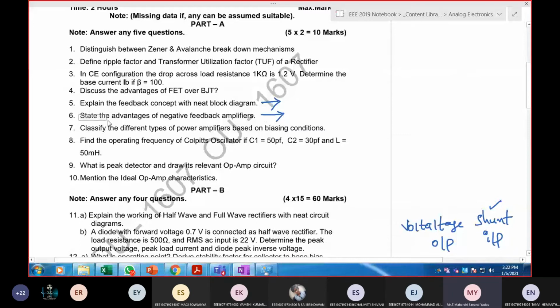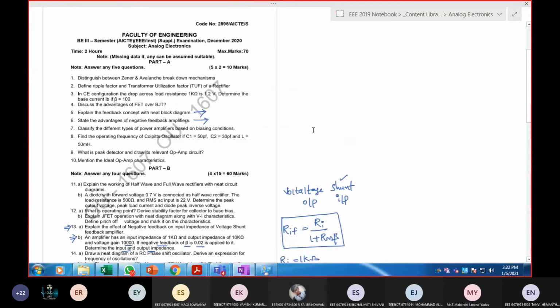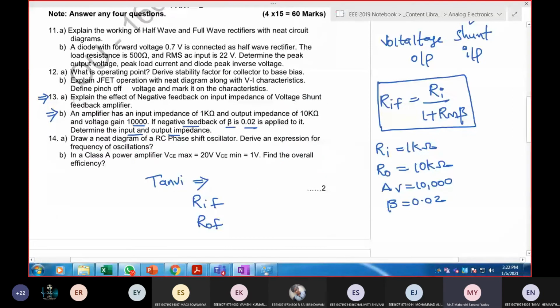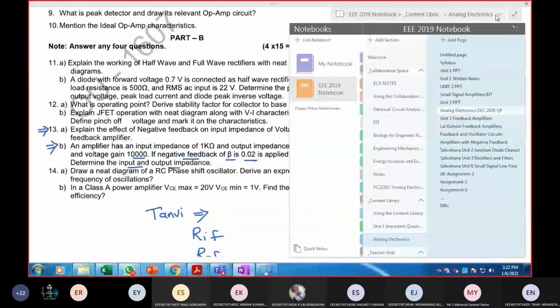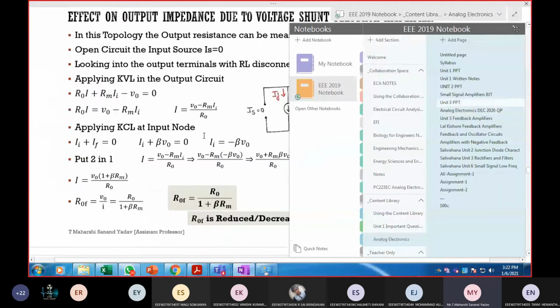In brief, you try to write it down better. He's asking you to write only the advantages, so try to elaborate on them. If the question is long, obviously one theory part will be there, followed by a problem. So we shall solve problems also, so that you can answer this part easily and directly get full marks here. Let me switch again to that slide.